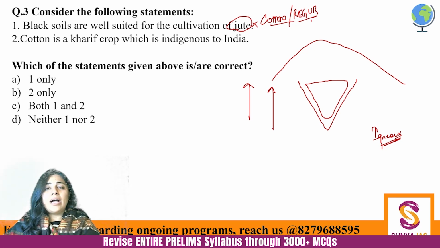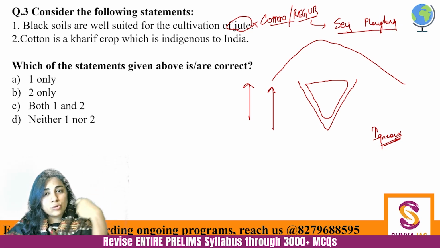Now, this question has been asked time and again: which of the following soils have a feature of self-plowing? Self-plowing. What is plowing? When you prepare soil to add seeds to it. So you plow the soil, you make it breathe, and then you add seeds to it.